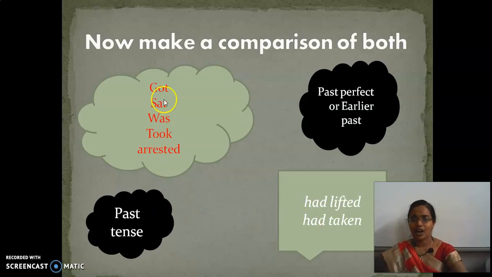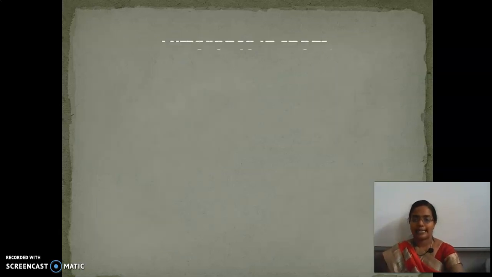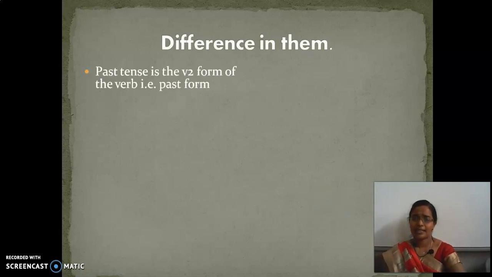Past tense: got, sat, was, took, arrested. Past perfect: had lifted, had taken. Are you clear with this? Okay. Move to the next thing. Could you find the difference in them, children? Could you come out with the differences?